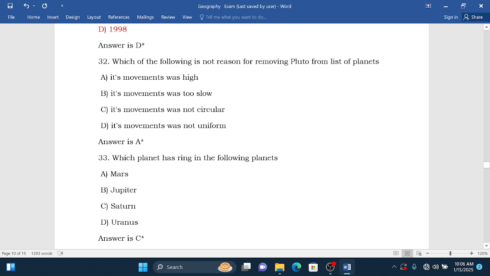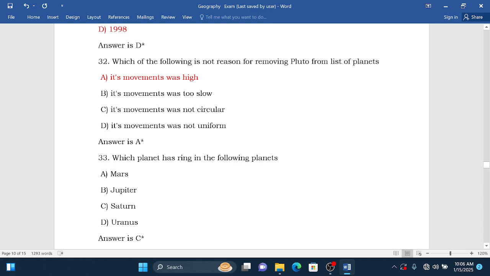Its movement was high, its movement was too slow, its movement was not circular, its movement was not uniform. It is the first one, because its movement was not high but too slow. So this is not a reason.